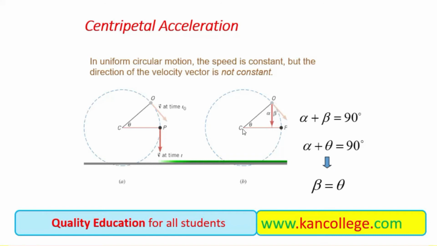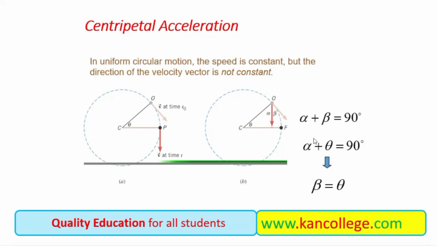And if you see this figure, then alpha plus beta is equal to 90. Alpha angle plus beta angle. And alpha plus theta is also 90, as in a right angle triangle the total angle is 180. Over here is 90, and the sum of the remaining two is equal to 90.